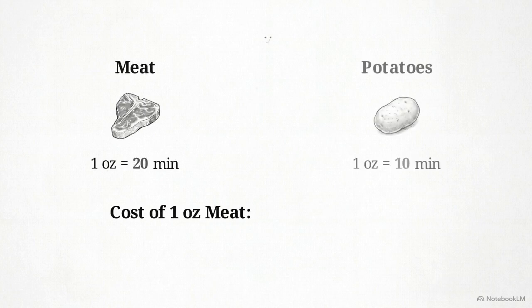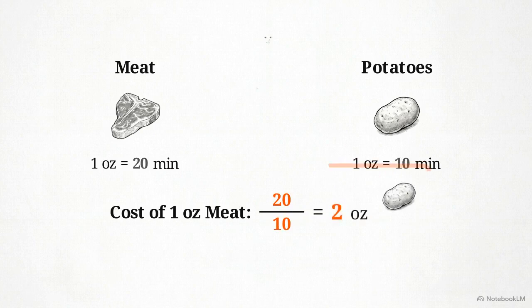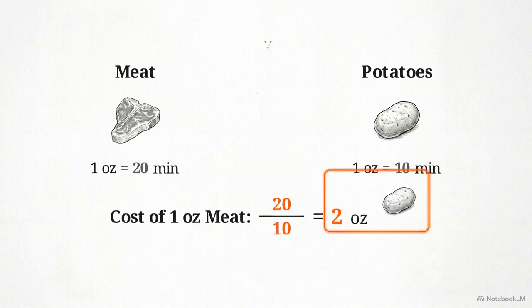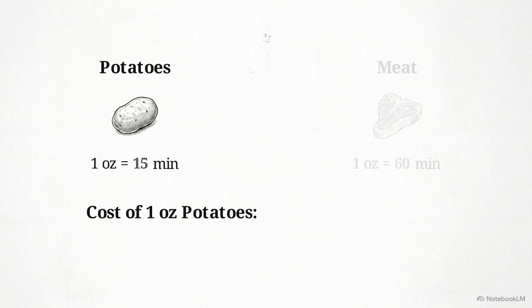Let's calculate Juhee's cost for meat. She spends 20 minutes to produce 1 ounce of meat. In those same 20 minutes, she could have produced potatoes. Since potatoes take her 10 minutes per ounce, we divide 20 by 10. This means the real cost of 1 ounce of meat for Juhee is exactly 2 ounces of potatoes.